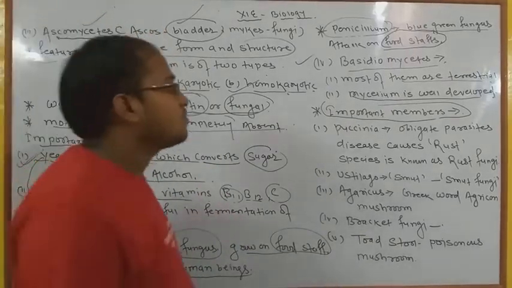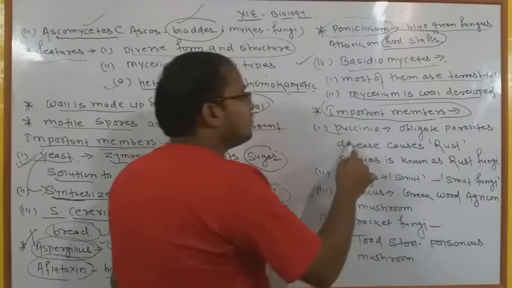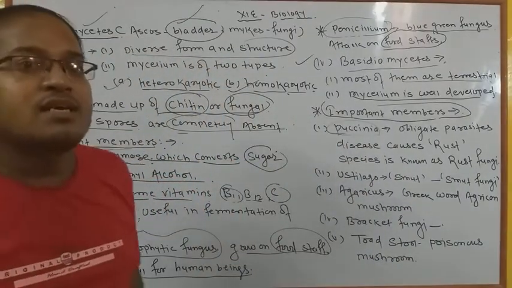The first member is Puccinia. Puccinia is a word which generally came from the Italian scientist T.